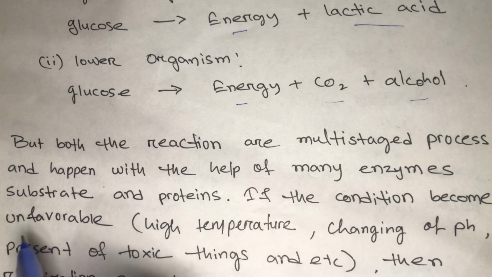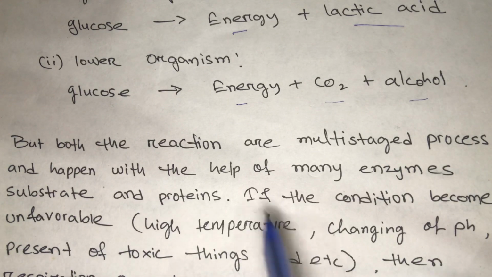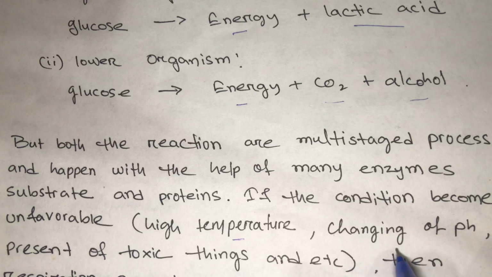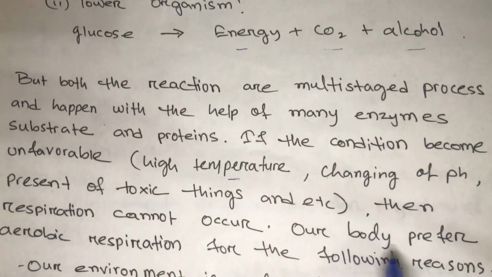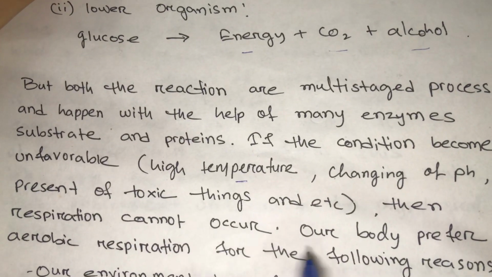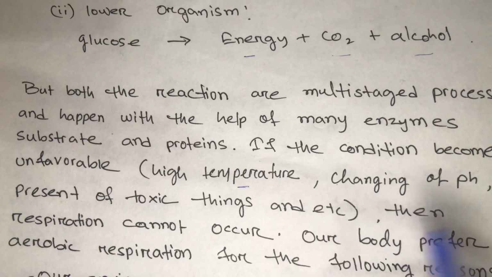If the conditions become unfavorable, like high temperature, change in pH, presence of toxic substances, and so on, then respiration cannot occur.